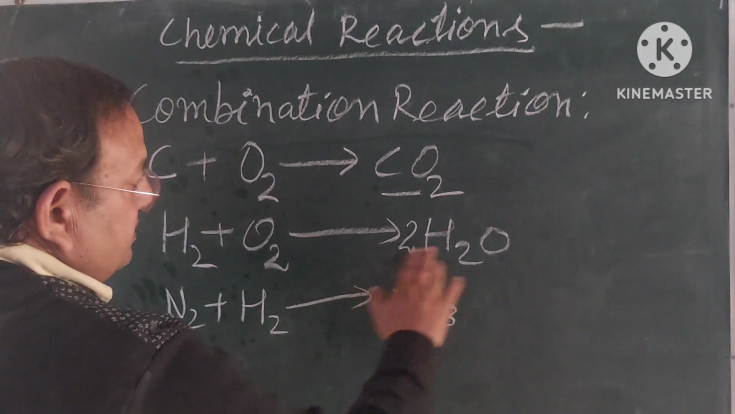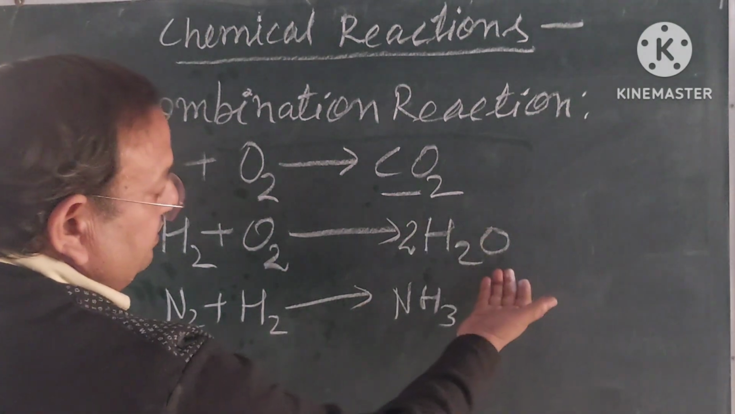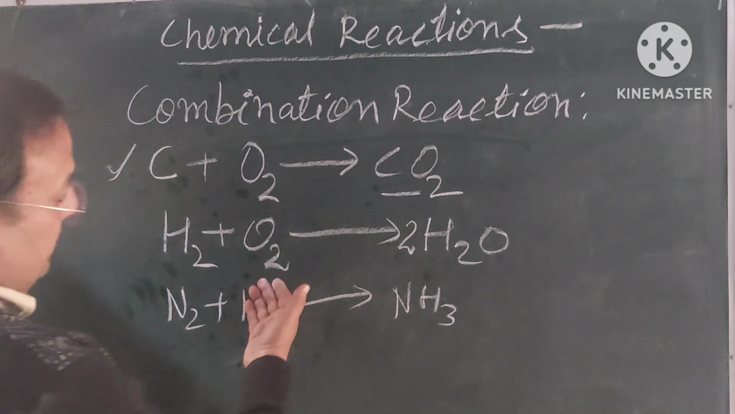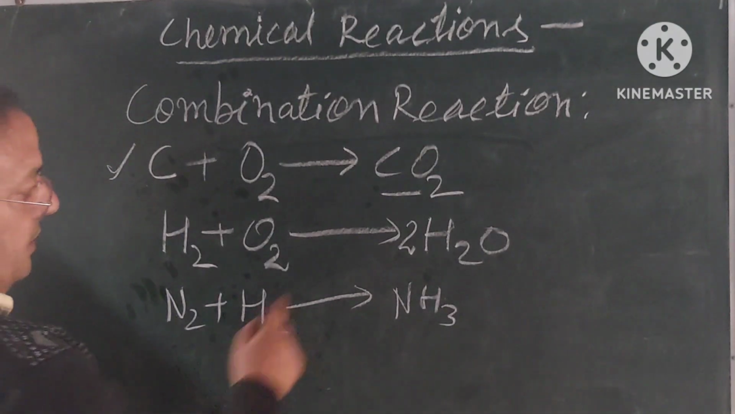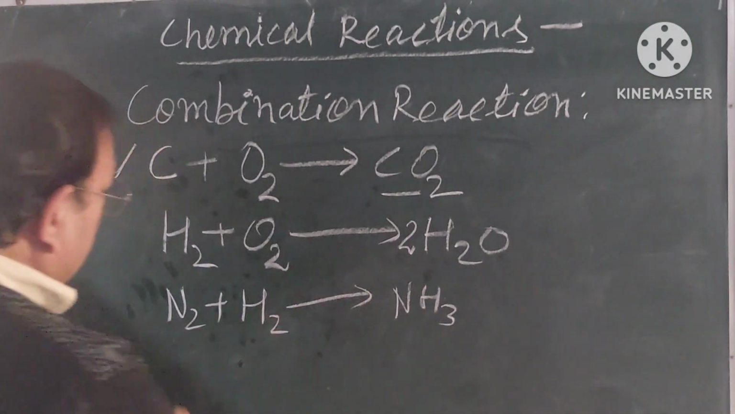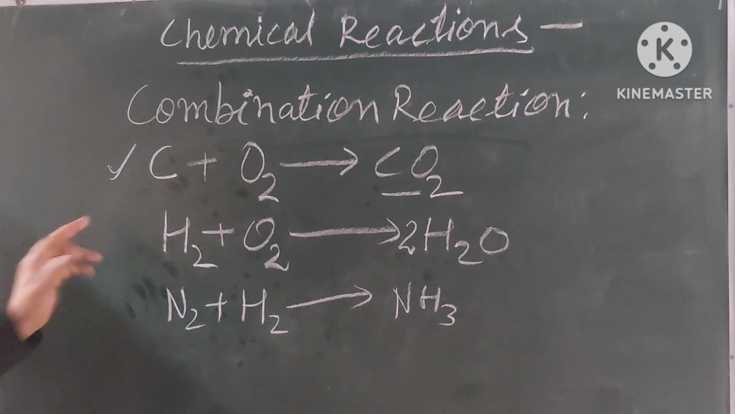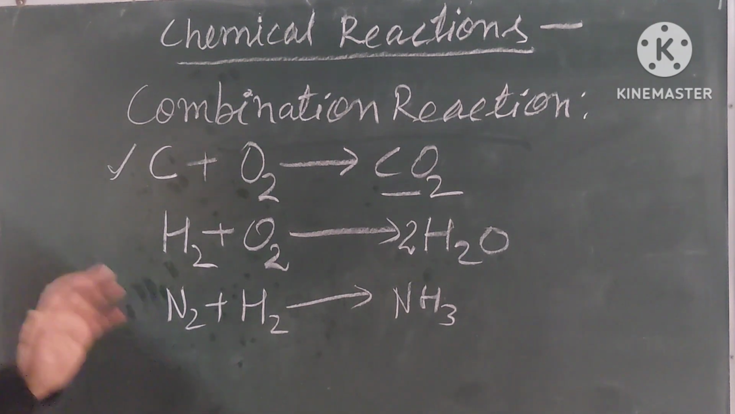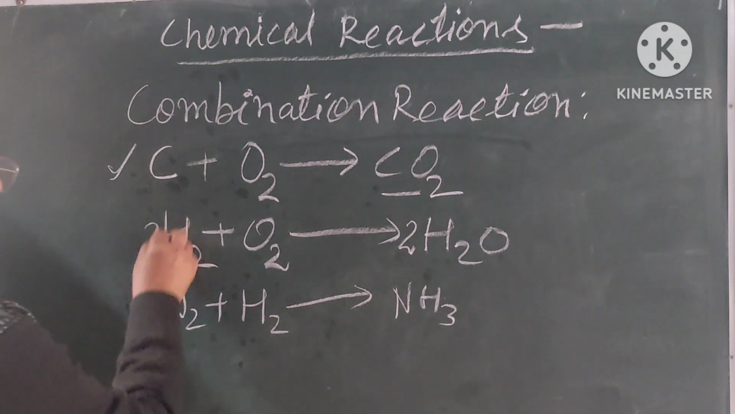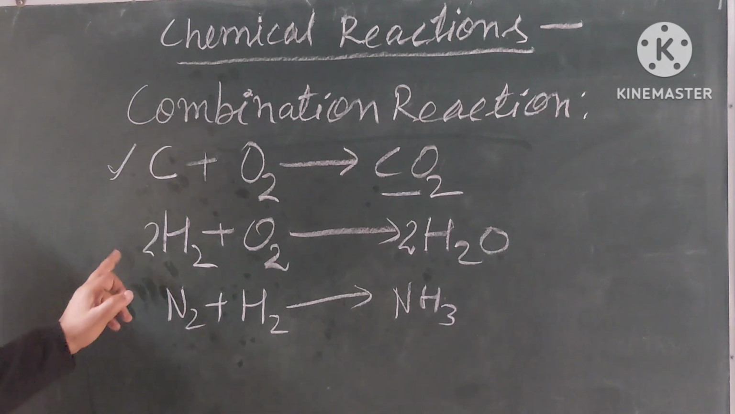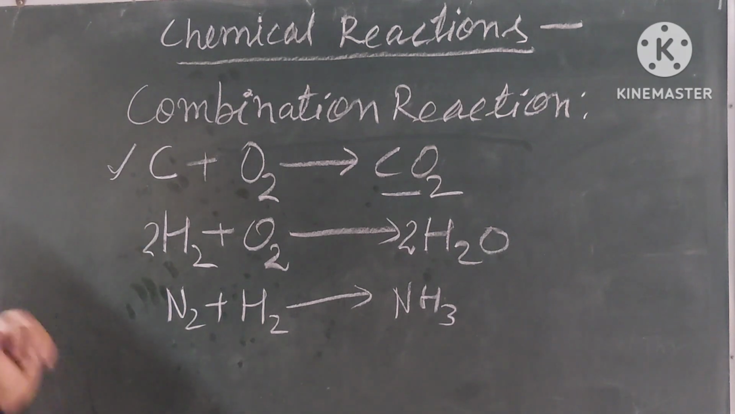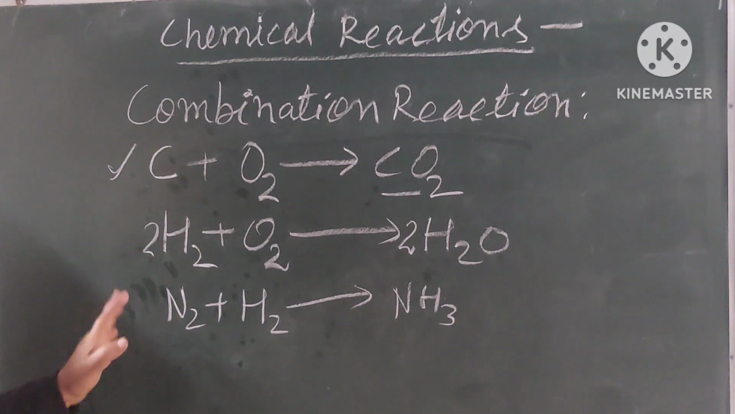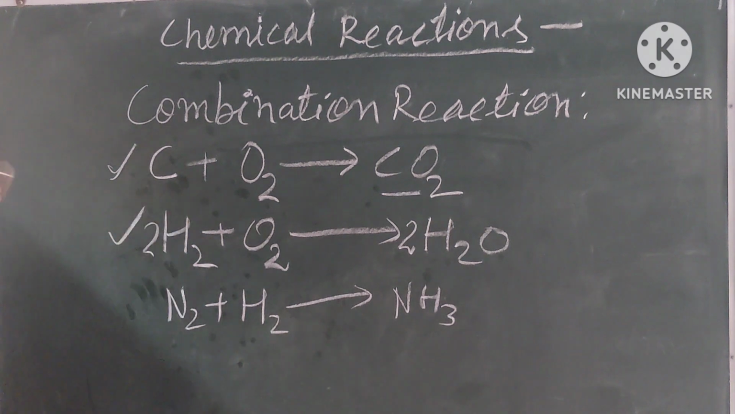Already here oxygen is balanced because there are 2 atoms on the product side and 2 atoms on the reactant side. But hydrogen is 4 on the product side, while the reactant side is 2. So we will multiply this hydrogen molecule by 2. Now hydrogen also becomes balanced. Understand? Hydrogen is also balanced. So this is also balanced.